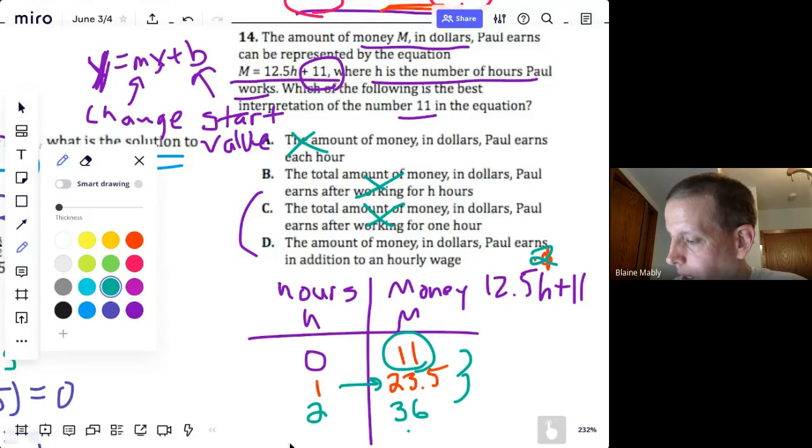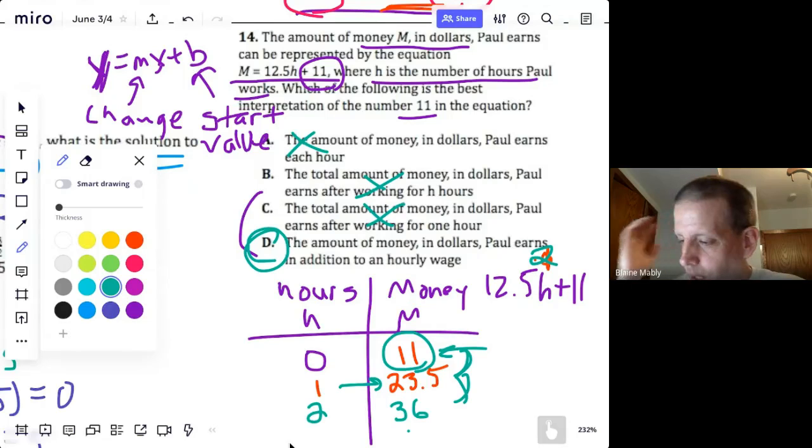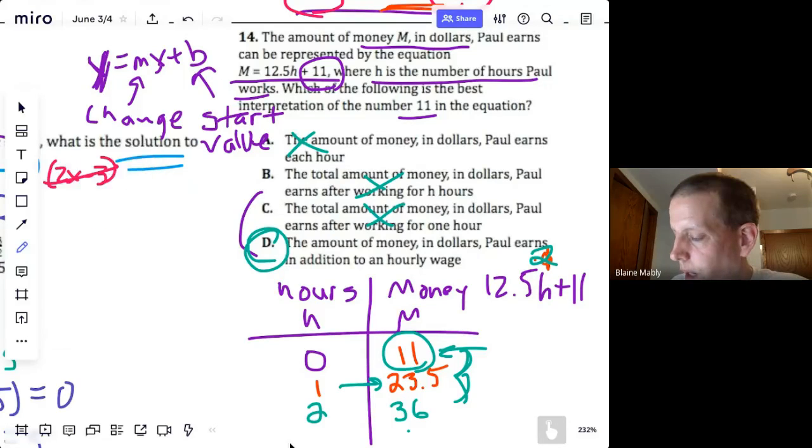So let's see if this makes sense. The amount of money in dollars Paul earns in addition to his hourly wage. So yeah, he gets $12.50 an hour, but he has 11 just for not working. So it's in addition to his hourly wage. Yep, so D is the answer. So that's kind of a tricky one, a lot of words.